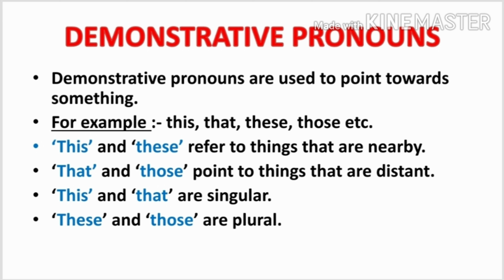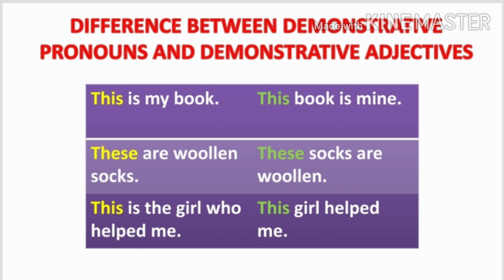The same word can be a pronoun in one sentence and an adjective in another sentence. We must learn the difference between the demonstrative pronoun and demonstrative adjectives. So again, listen very carefully and pay attention. Students, the words in yellow are demonstrative pronouns and the words in green are demonstrative adjectives.